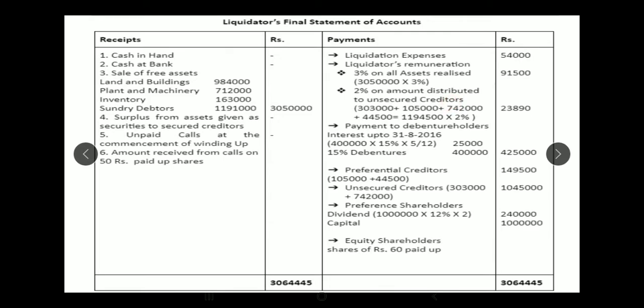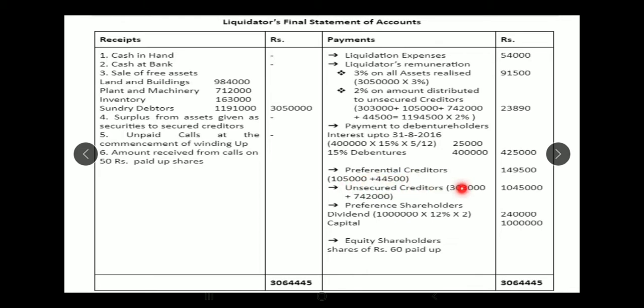Now to unsecured creditors, if they say it is including preferential creditors, then it will include preferential creditors. So preferential creditors and unsecured creditors together, how much amount is it? 10,45,000 plus 1,49,500. How did you get it? Preferential creditors given in the balance sheet is 1,05,000. 44,500 is tax due mentioned in the adjustments.